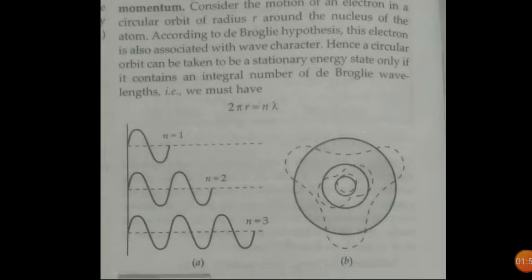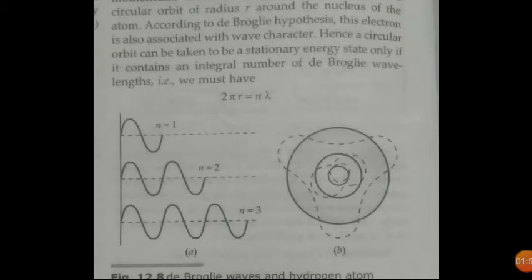So according to the de Broglie hypothesis, this electron is also associated with wave character. Because de Broglie said that with all particles, whether it is electron, proton, etc., when they are moving, a wave is associated with them, and that wave is called the de Broglie wave. So when the electron is moving around the nucleus, it has particle as well as wave character.